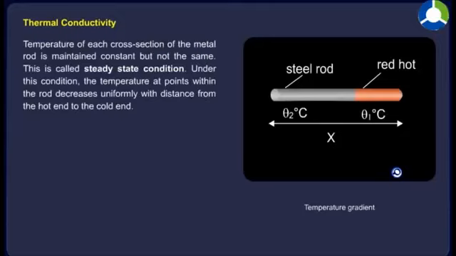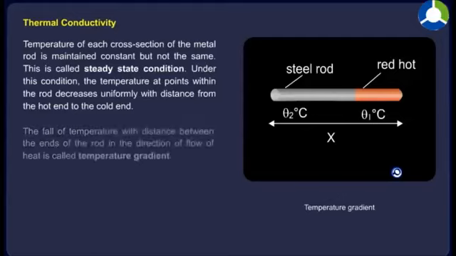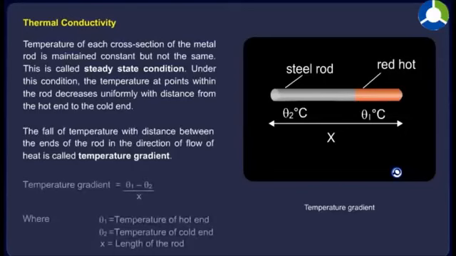Temperature of each cross-section of the metal rod is maintained constant but not the same. This is called steady-state condition. Under this condition, the temperature at points within the rod decreases uniformly with distance from the hot end to the cold end. The fall of temperature with distance between the ends of the rod in the direction of flow of heat is called temperature gradient. Temperature gradient is equal to (θ1 minus θ2) upon x, where θ1 is temperature of hot end, θ2 is temperature of cold end, x is length of the rod.